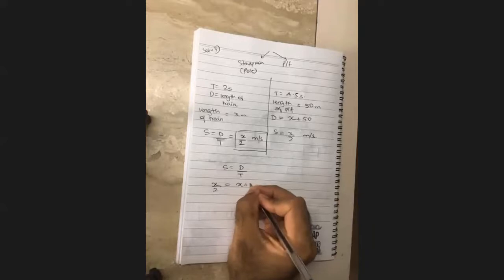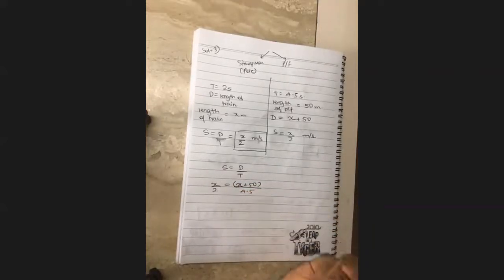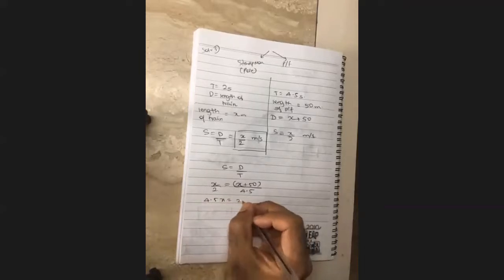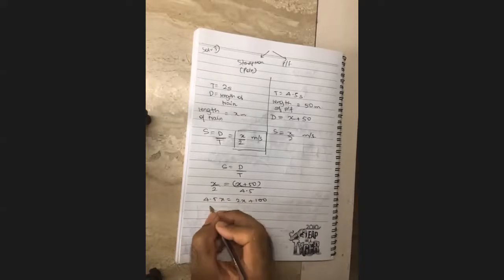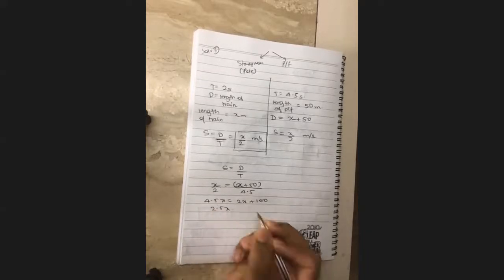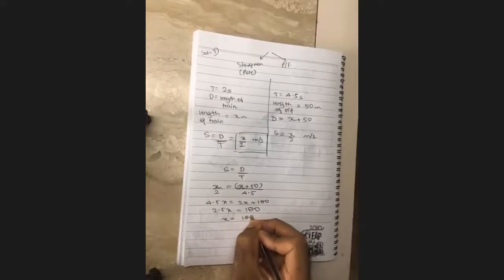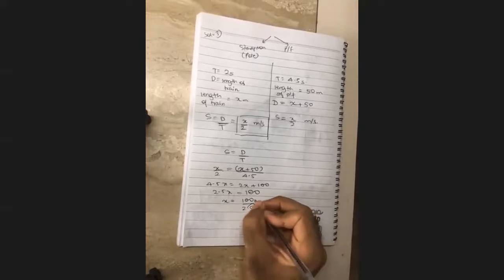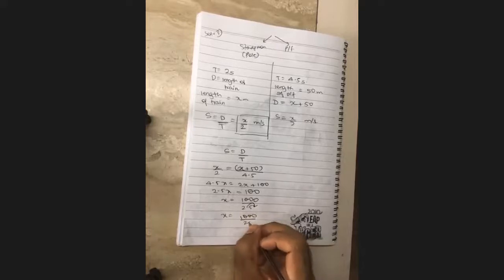x plus 50 upon 4.5. Yes or no? So what do you get? 4.5x is equal to 2x plus 100. You have 4.5x minus 2x is equal to 100. x is equal to 100 upon 2.5. You move the decimal point one over here, bring 1000. x is equal to 1000 upon 25.